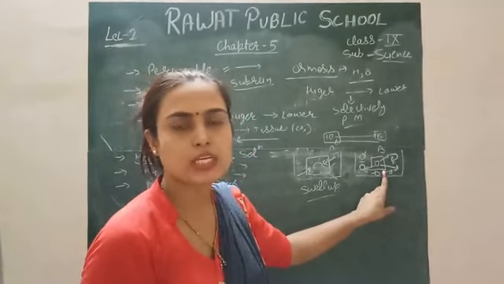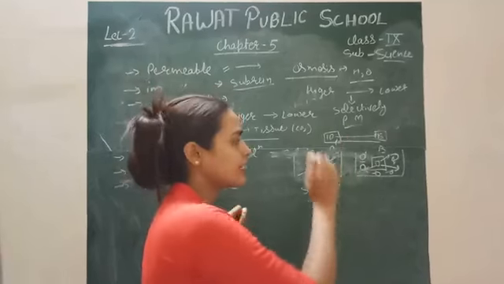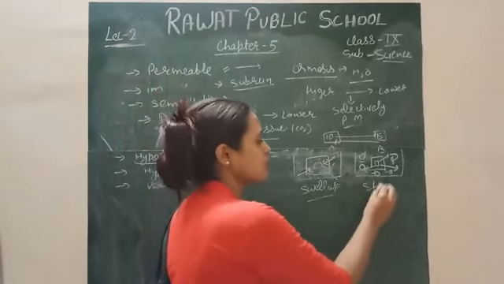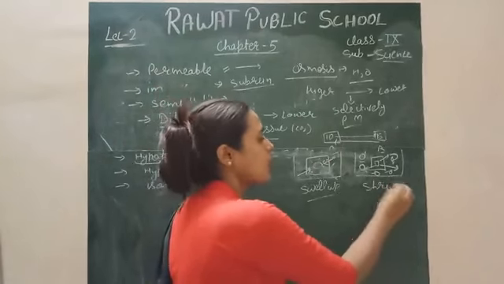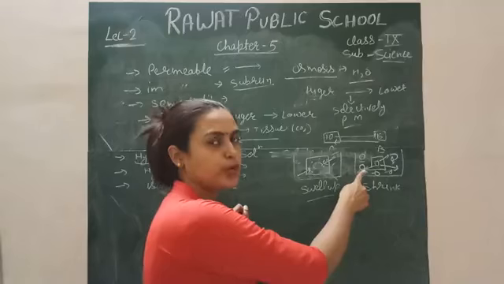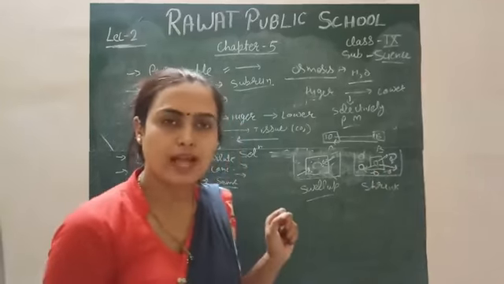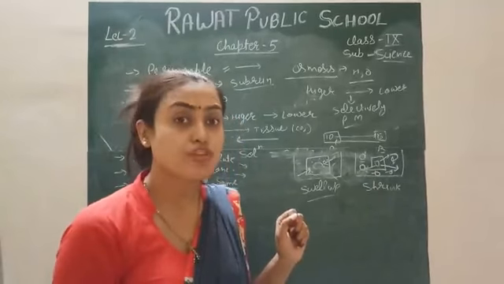Till then this osmosis will take place, right? So in that condition your cell will shrink because of the movement of the protoplasm or liquid molecules from inside the cell to the outside simply.